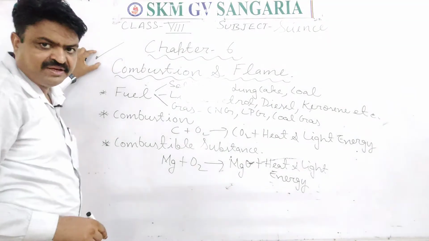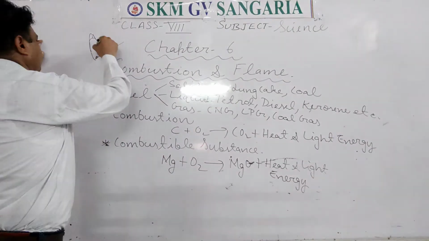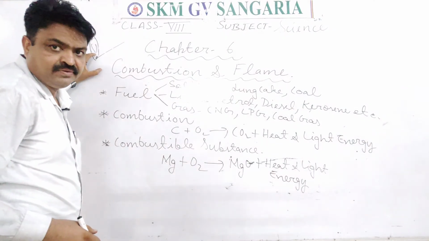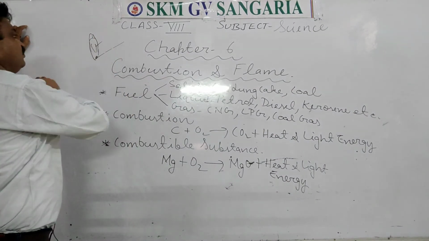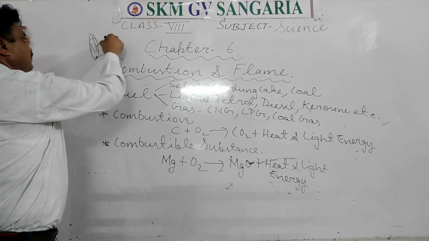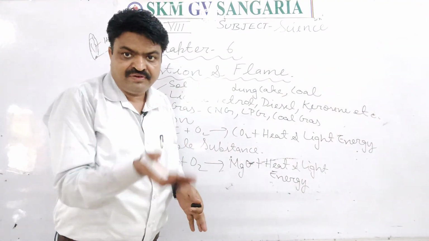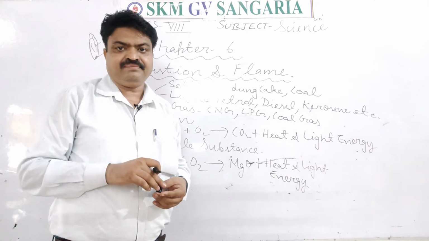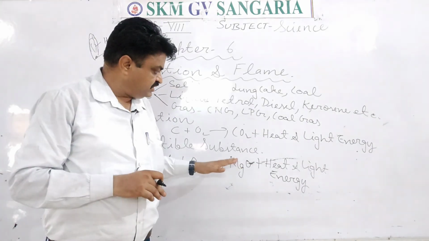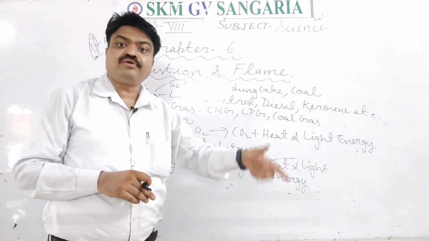When we burn the mastic, it burns with a flame. This flame is due to the presence of water vapor, H2O. The vaporized burning is known as flame.